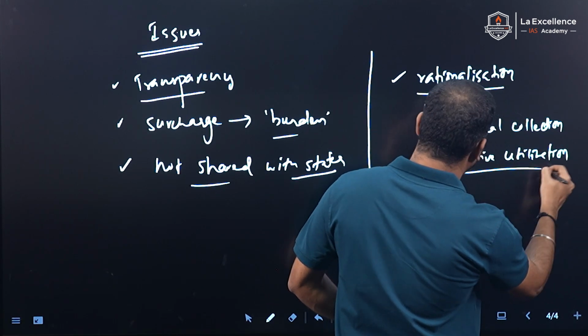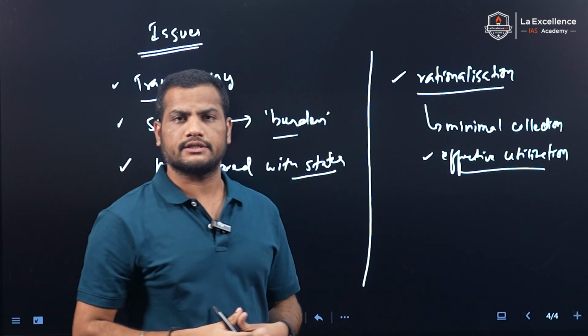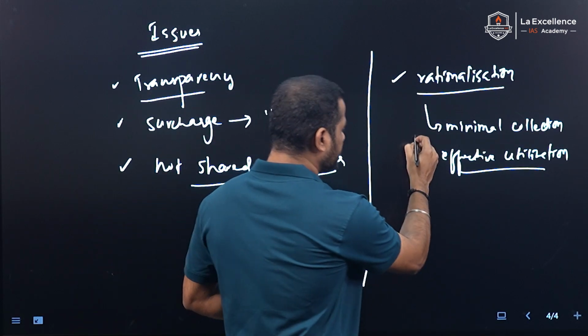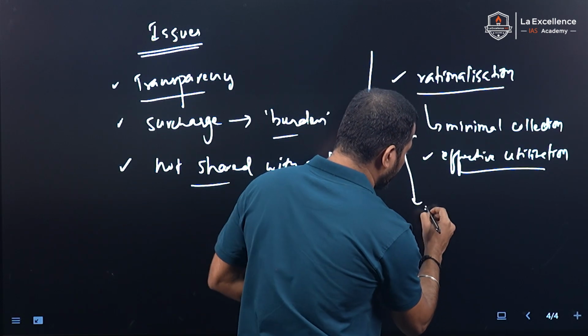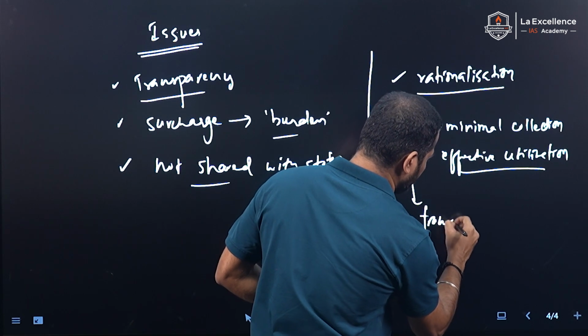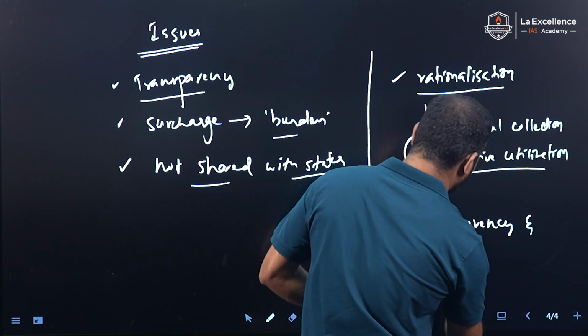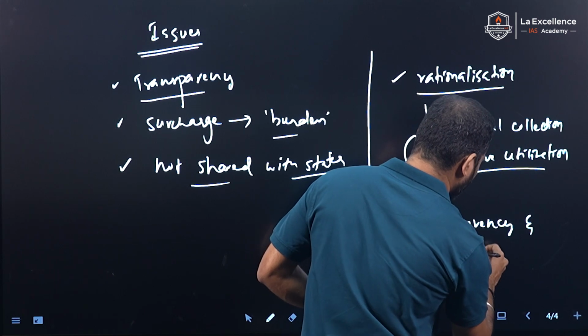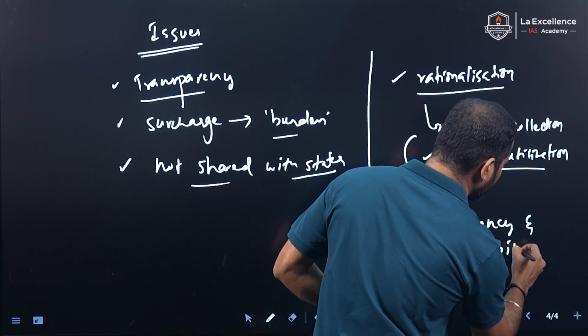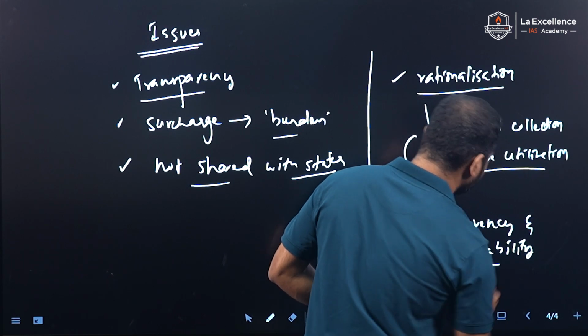How can these be done? Minimal collection and effective utilization come from ensuring transparency and accountability in the cess and surcharge system.